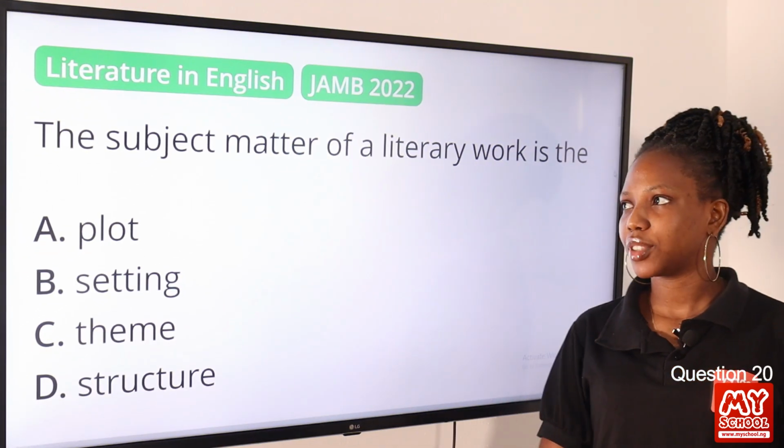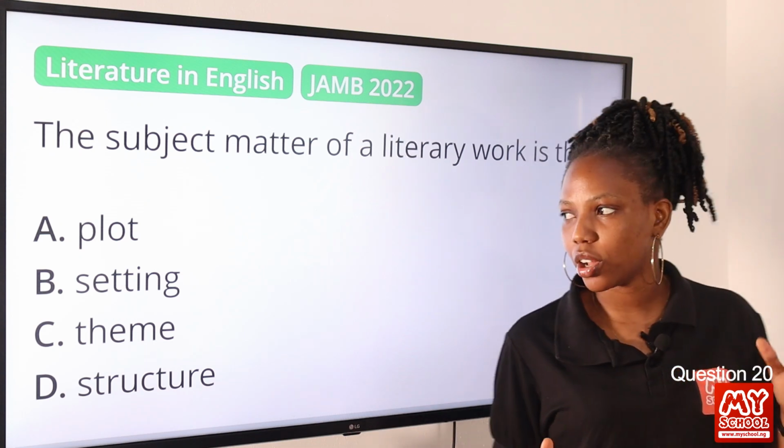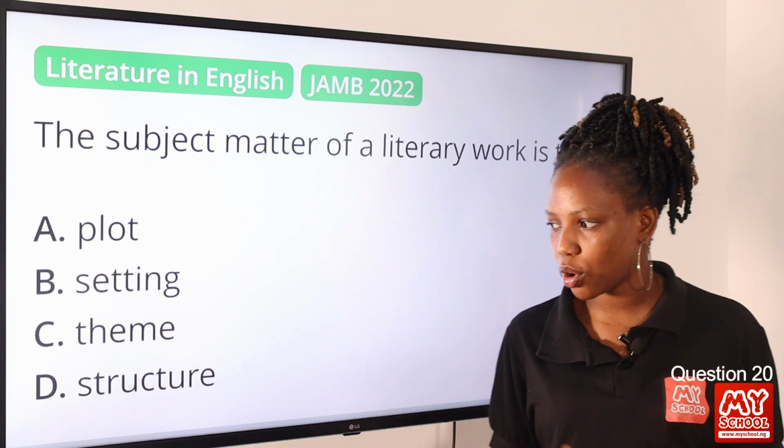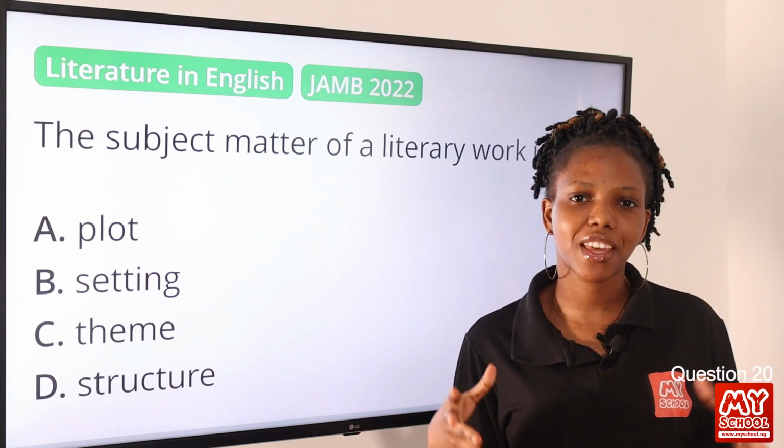Question 20. The subject matter of a literary work is the dash. Option A, plot. Option B, setting. Option C, theme. Option D, structure. The answer to this question is option C, theme.